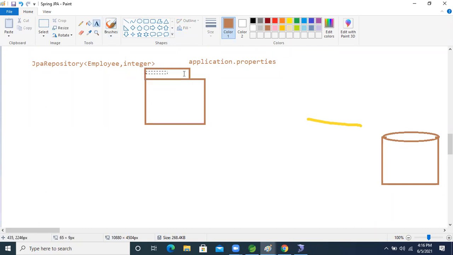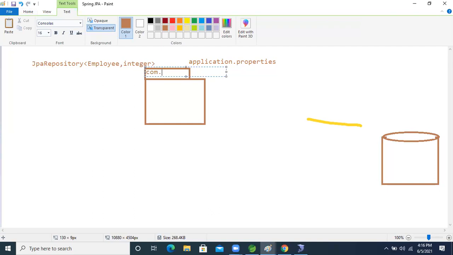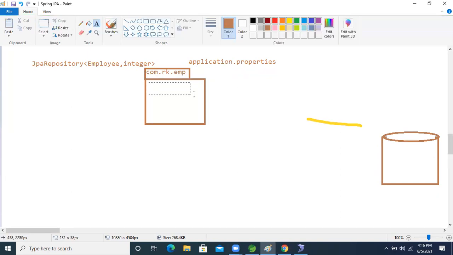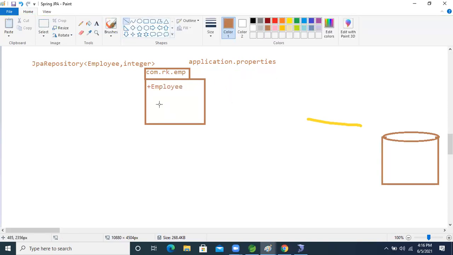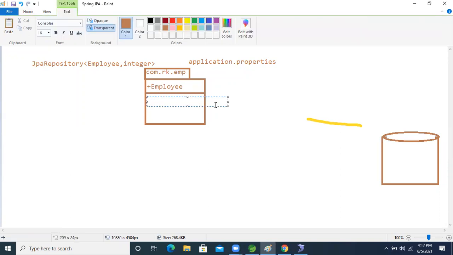So now here, com.rk.emp, the model class. The model class name I'm taking is Employee only. Fine now, guys. Inside this Employee, I'm taking three attributes. Private empId, the empId, an int I'm taking, right? empId, int.